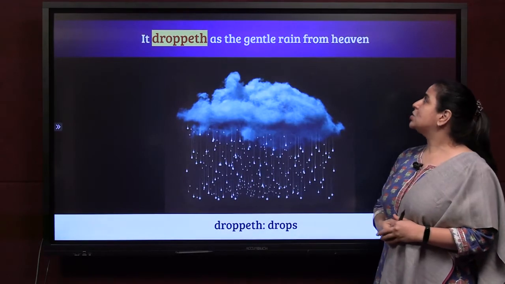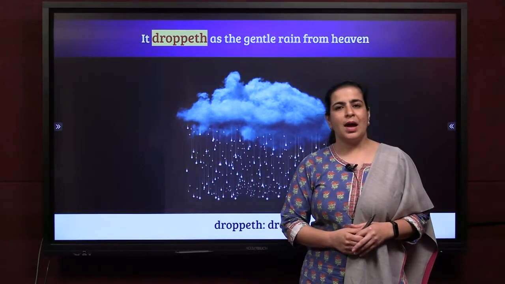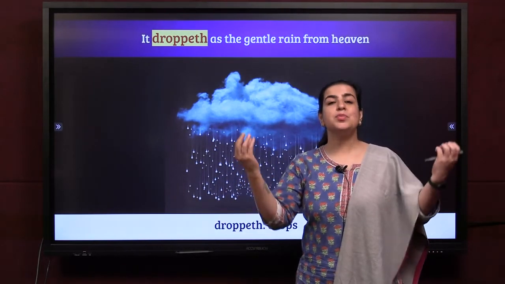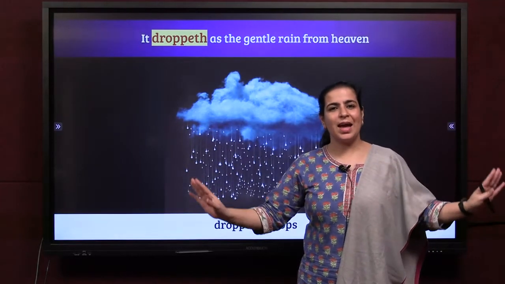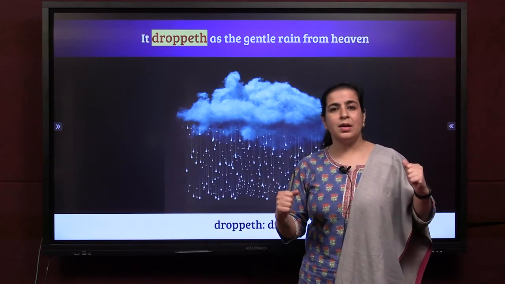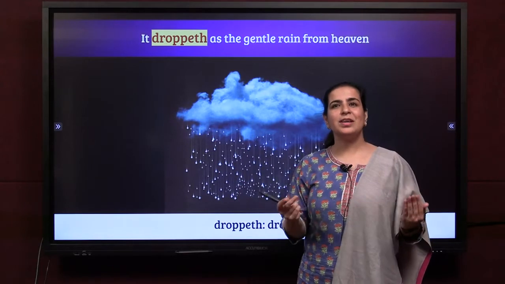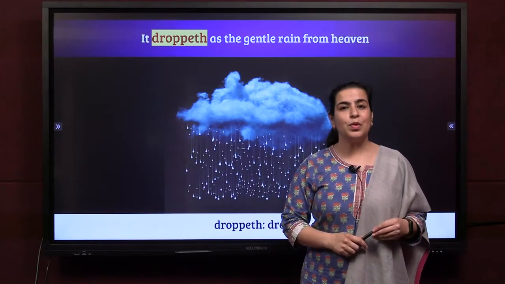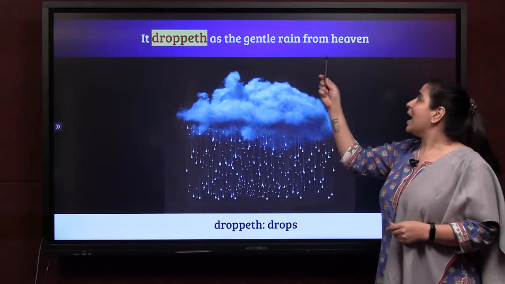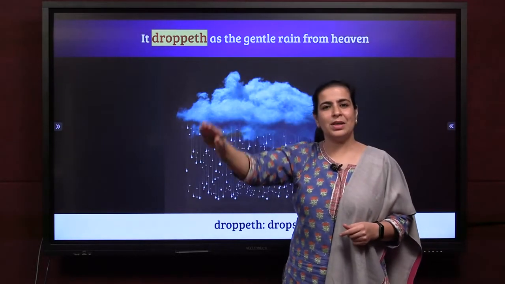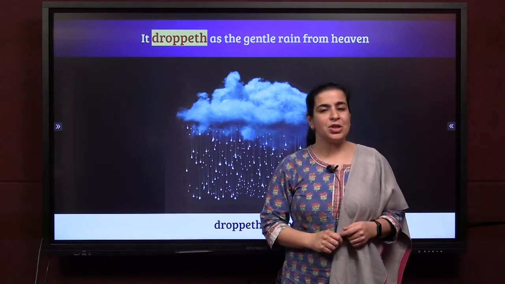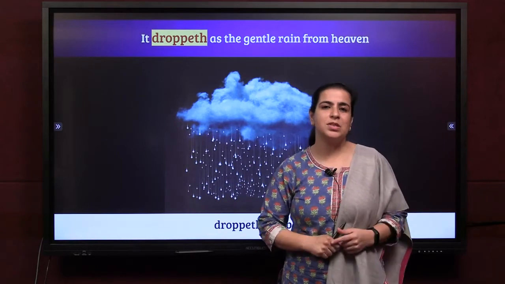It droppeth as the gentle rain from heaven. How will you see the gentle rain? It comes naturally, and when you see it, it's beautiful. It's coming very softly and naturally. So that's how mercy is supposed to be. It is not in a forced manner. God sends mercy naturally. When you look at it, you feel good, you feel pleasant, you feel beautiful. So it drops down very gently as the rain from heaven, as if God is sending it to us very gently. So this is how Portia is telling him that this is how the quality of mercy should be.